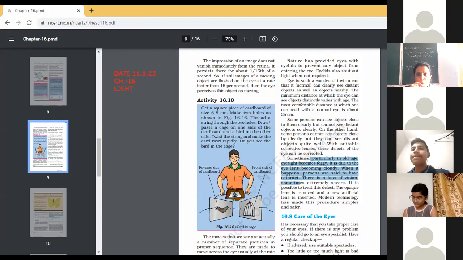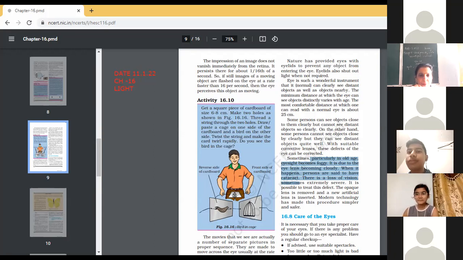Nature has provided us eyes and eyelids to protect our eyes from anything entering them. So children, one thing I had already discussed, this problem comes with old age, that the eyesight becomes foggy. The person is not able to see clearly.